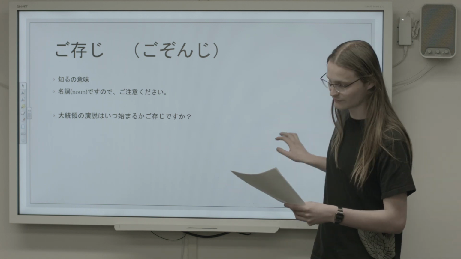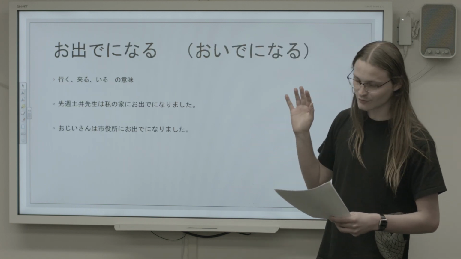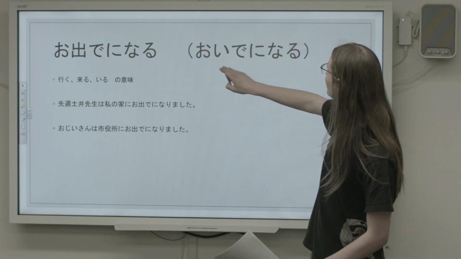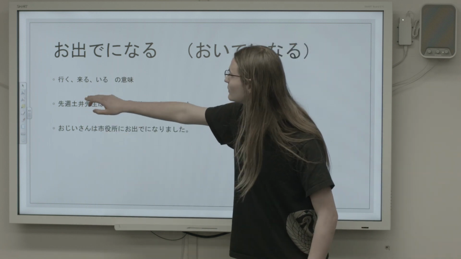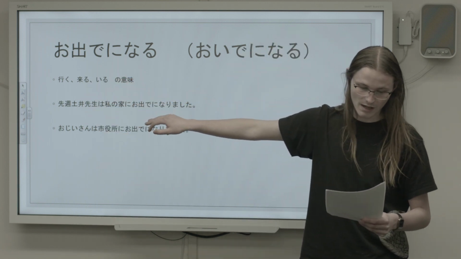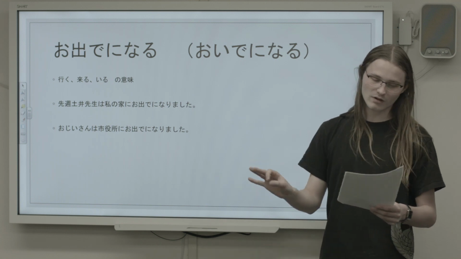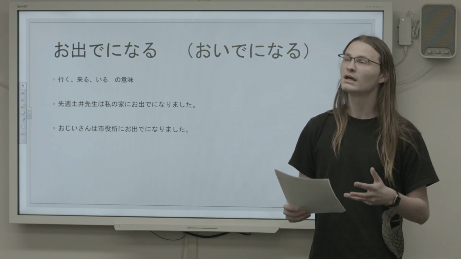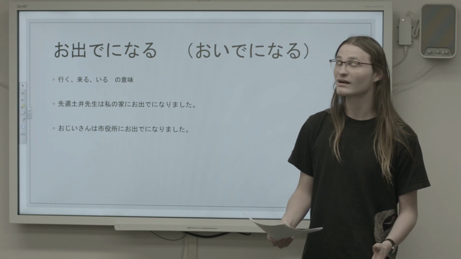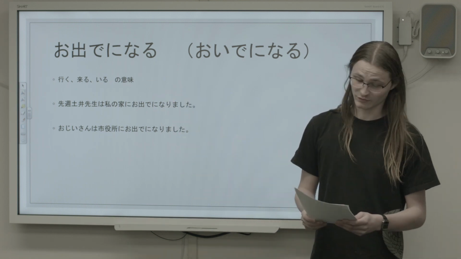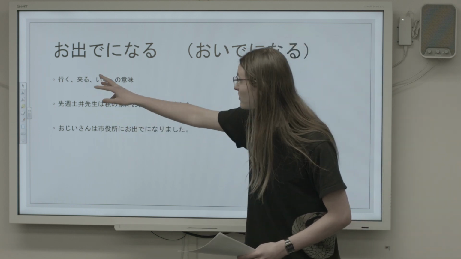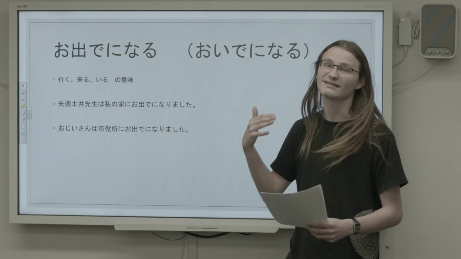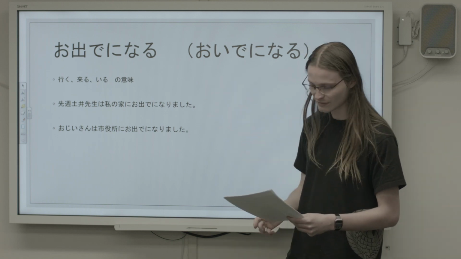Let's look at one last word for this video. Like the others, it's not only relatively common, but also pretty useful. Oide ni naru. Oide ni naru can replace iku, kuru, or iru. And our examples here are not going to cover all three meanings, but they're not too difficult to figure out generally from the context. Remember, a lot of stuff in Japanese is pretty dependent on context, so this word is one of those words, because it can have these three meanings that don't really seem to have the same sense to them, but it's really not that hard to figure out.